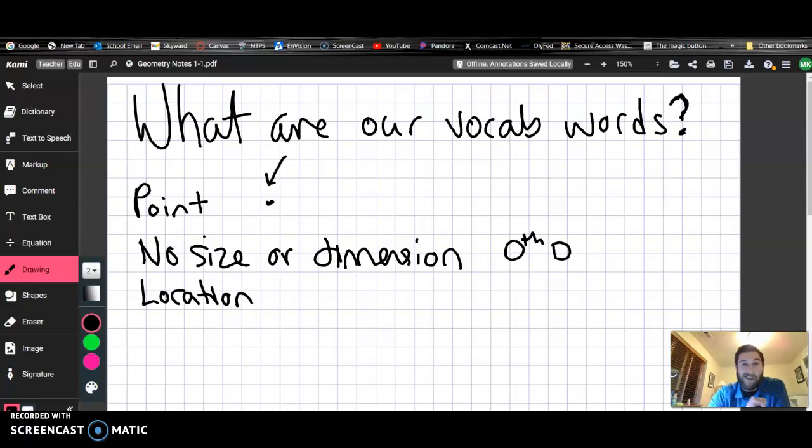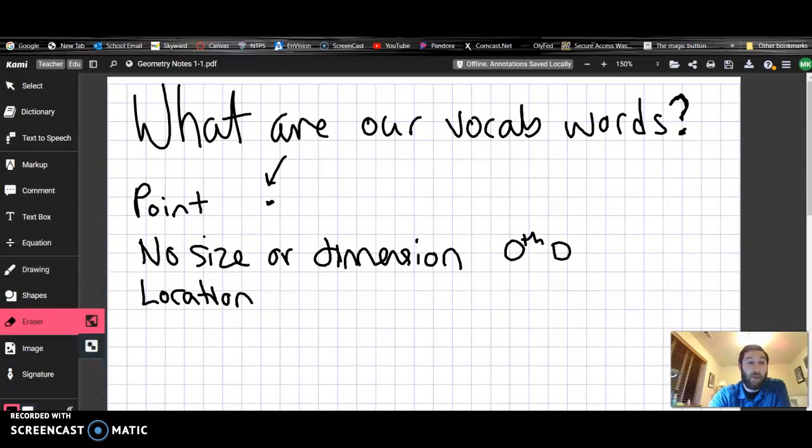So that's a point. Now, in geometry and in mathematics, we can name these points so we can refer to them easily and talk to one another so we know what we're talking about. We name points with just letters. We don't name them with arrows or fun things like that.